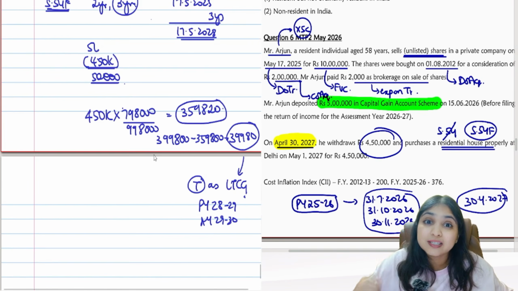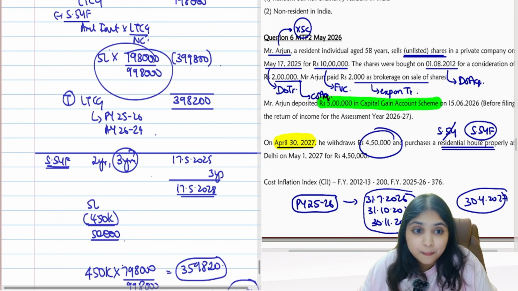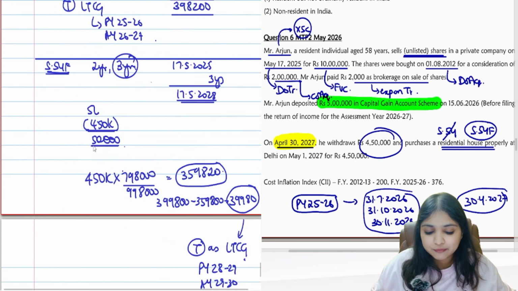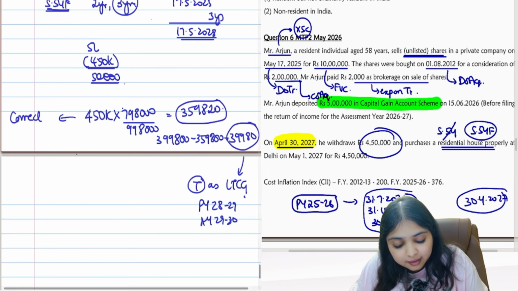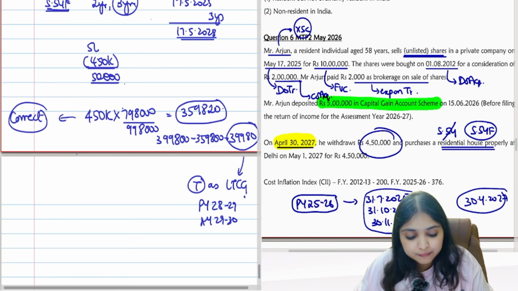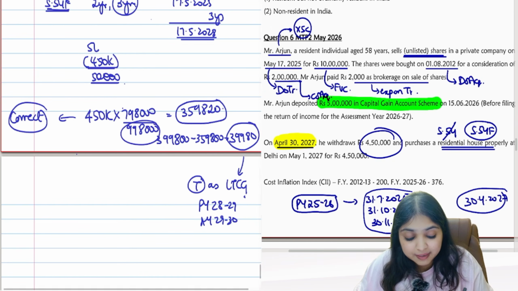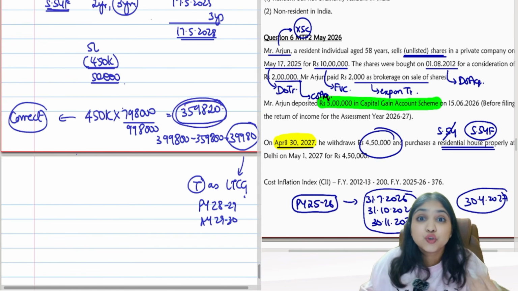Now this 50,000, as it is, you can't tax it as LTCG because even earlier you applied the formula, right? So now also you have to apply the formula. So what I did is, I first calculated the correct amount of exemption. That actually my assessee has invested 4,50,000 only. So 4,50,000 into LTCG by net consideration. This is the correct amount of exemption which my assessee should have enjoyed.